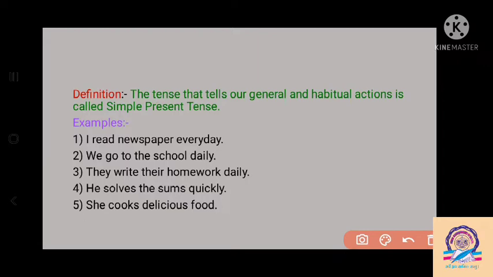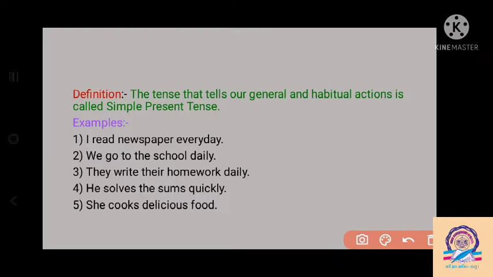The work we are habitual to, we do each and every day, or each and every Sunday, or one time in a week or one time in a month. To show that, we use the simple present tense. As well as, the rules and regulations of a math subject and the rules of grammar, we cannot change. So the rules of grammar and the rules of math we also use in the simple present tense.